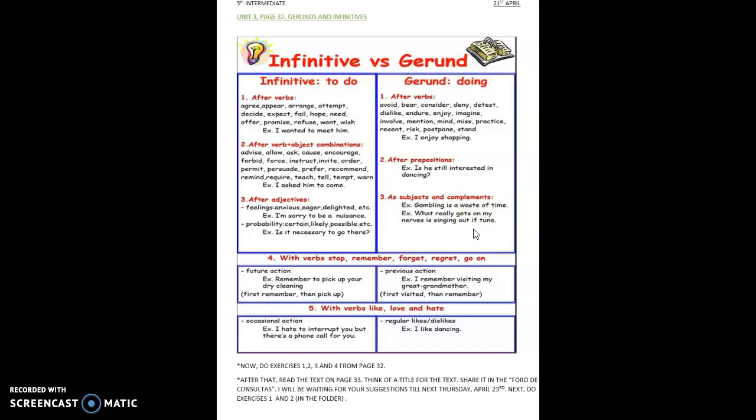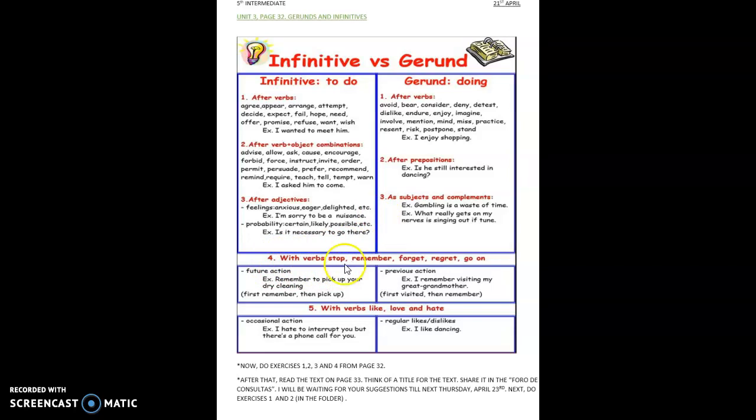So the gerund is the ing suffix with the verb, but nothing to do with the present continuous. Remember that. Okay, so you will see that some verbs only accept the infinitive with the to word, some other verbs only accept the gerund, but some verbs share both structures. They are very generous. Which are those verbs?